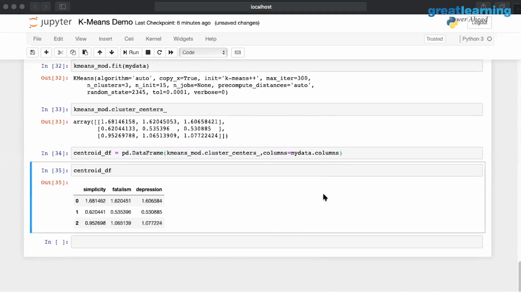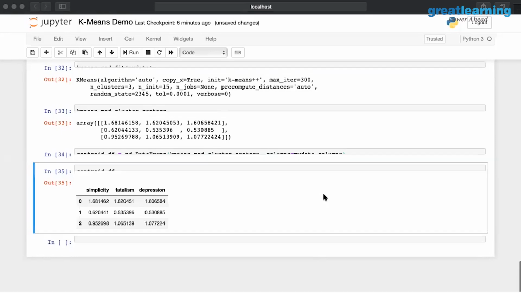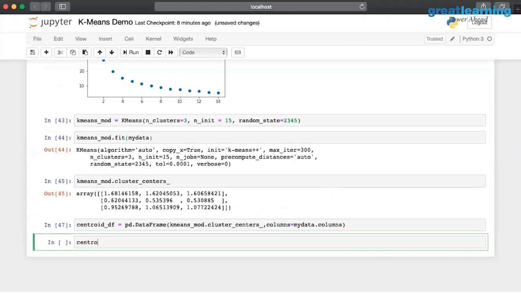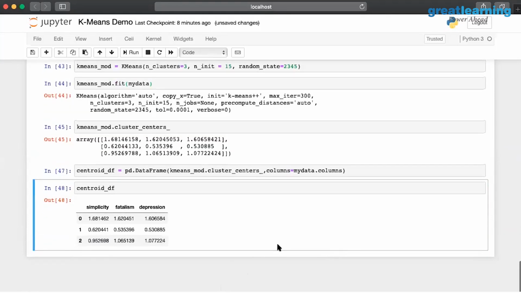Now, what I'm going to show you next is how to insert this label into your data set by adding it as a separate data frame. All right. Now, if I print this centroid DF, you understand? So now I know that there are 3 groups or 3 patterns in my data, right? I know that each is a group. But what to name them, how to name them, is left up to subject expertise.